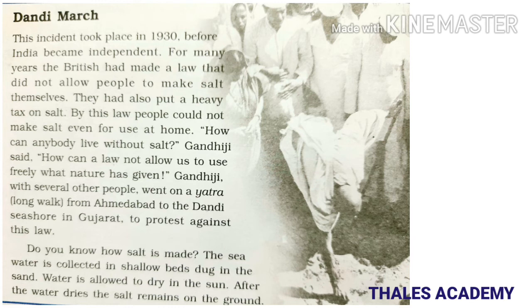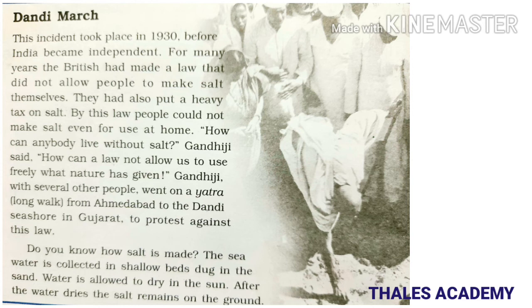Gandhiji said, how can a law not allow us to use freely what nature has given? Gandhiji with several other people went on a yatra, that means a long walk, from Ahmedabad to the Dandi seashore in Gujarat to protest against this law.